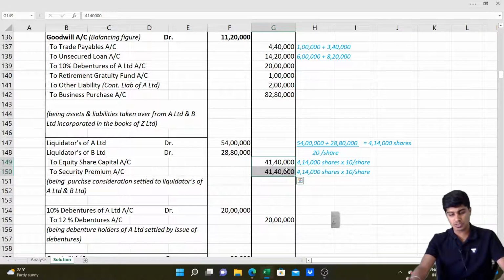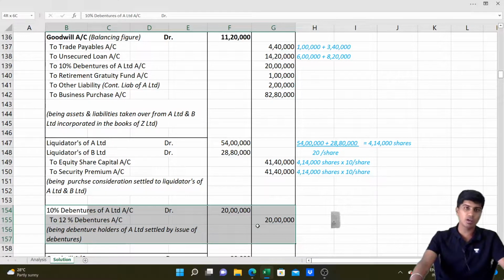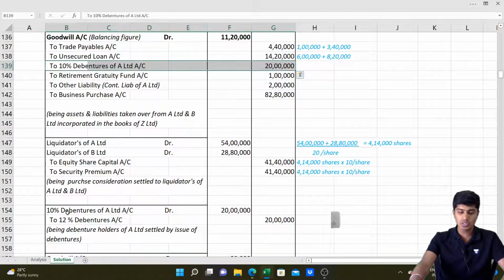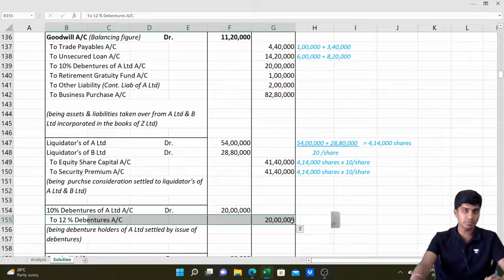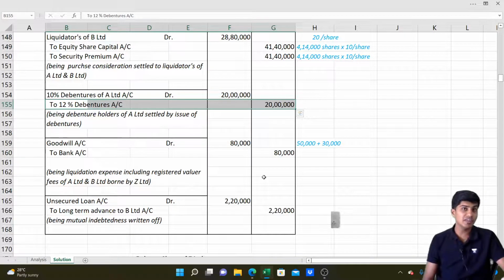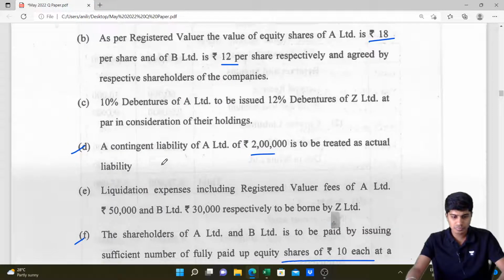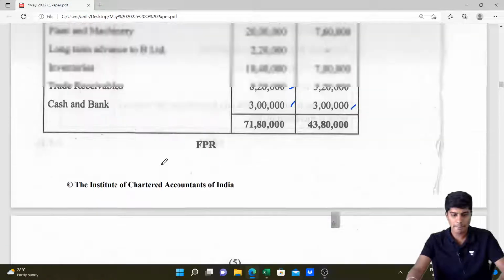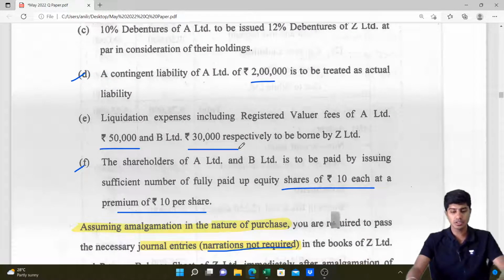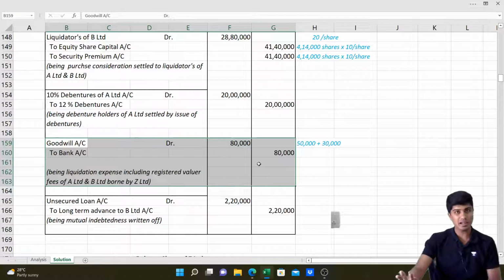Now, for the old debenture holders, we're giving new debentures. It is not at premium or discount or anything. So 10% debentures of A Limited debit to 12% debentures. This 10% debentures of A Limited is what we have credited here, which will get closed. And in the new balance sheet, we'll write this new 12% debentures. Got it? Then we need to write the entry for that valuer fees and liquidation expenses paid. How much is that? 50,000 plus 30,000, totally 80,000, will be recorded as goodwill account debit, bank account credit.